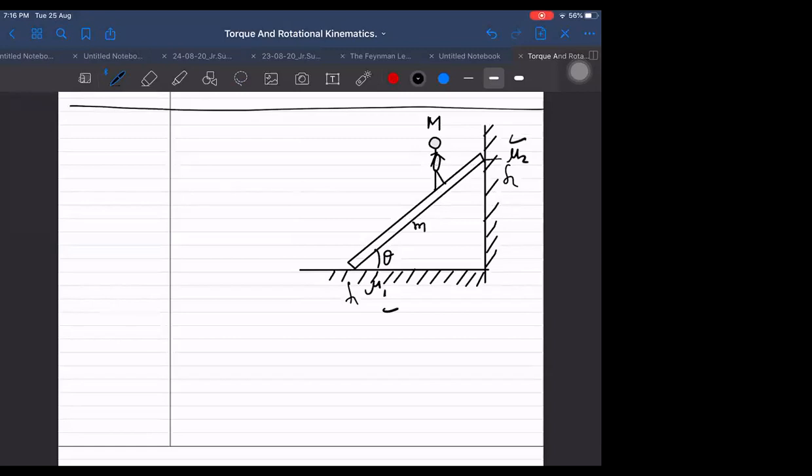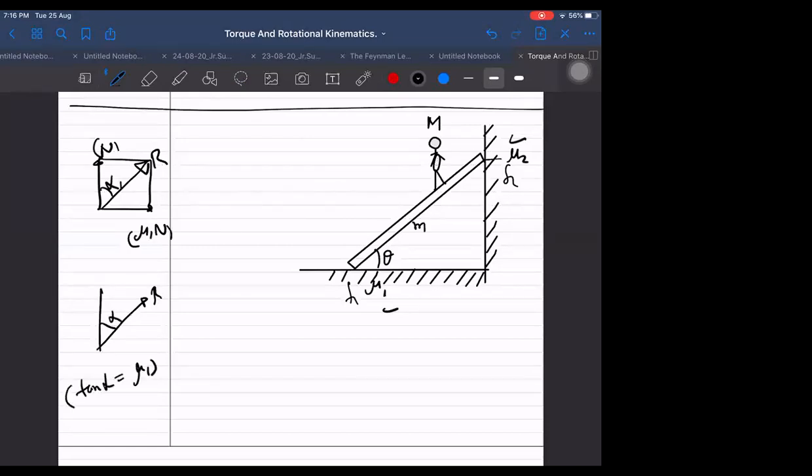If it has the tendency to slip, there are two forces acting at every surface, normal and friction. But whenever we say that it is just about to slide, then rather than taking two forces, I will take one force. Why will I take one force? Because I have told you about the angle of repose. This resultant force is acting at an angle from the normal, where tan alpha is equal to mu1. Yes, sir, the angle of repose. Let's call it alpha 1.